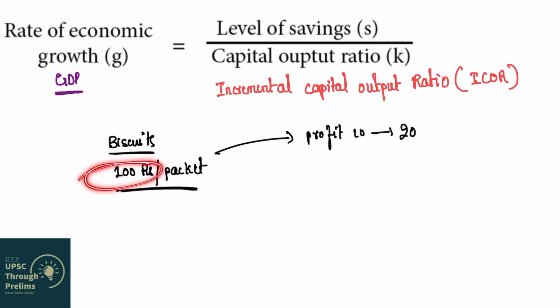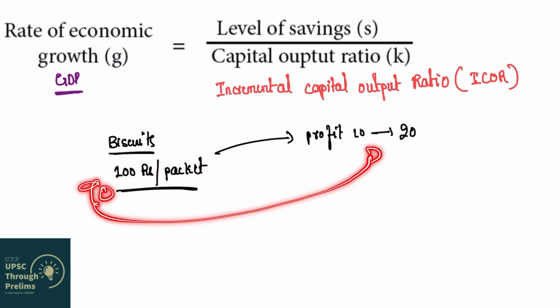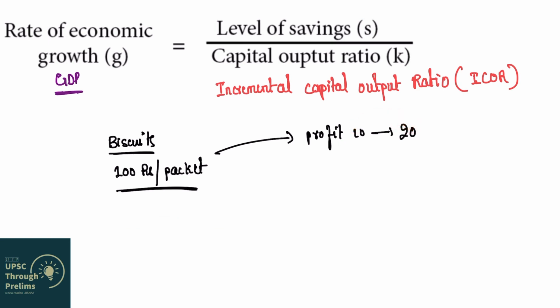Only if you reduce this 100 rupees, which is the cost of producing one packet of biscuit, to 90 rupees, then only is your profit going to rise by 10 rupees. So you have to decrease your incremental investment, or the extra investment required to produce the next packet of biscuit, then only your overall profit will increase, right? So what is happening here?